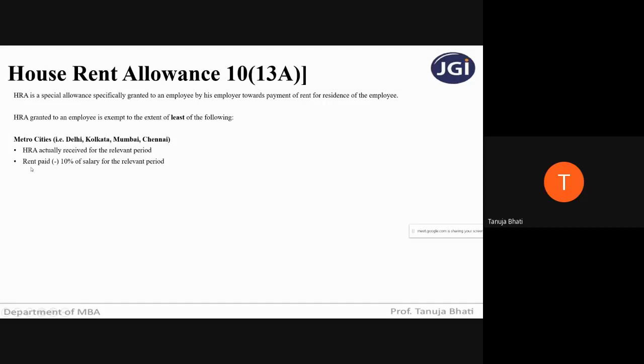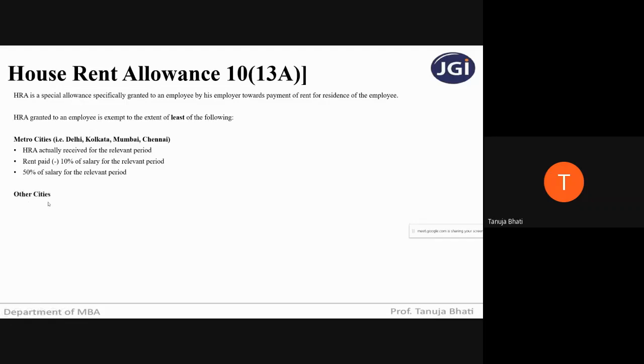Whatever rent he is paying where he is staying, minus 10% of salary. Now, what is the salary? What is relevant period? We will be seeing. Or 50% of salary for the relevant period. So among these three, whichever is lower, that will be the amount of exemption given in respect of house rent allowance, and the remaining amount will be taxable.